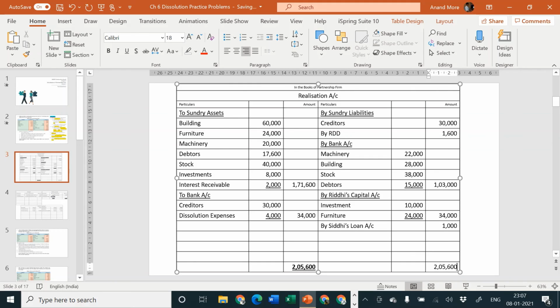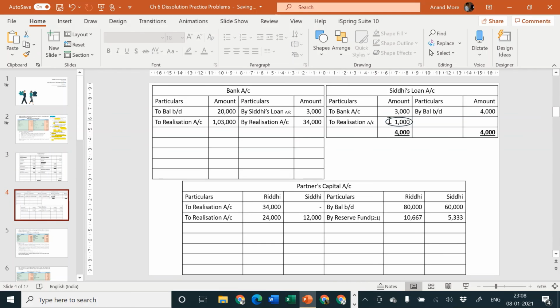This 2,05,600 is to be considered as the total. From that, let us deduct the credit side items. Less from that 31,600, and then 1,03,000, and then 35,000. So remaining amount is 36,000.